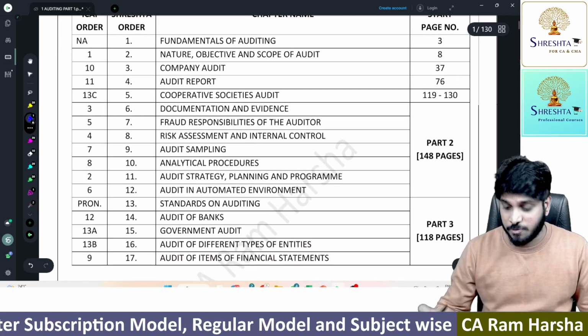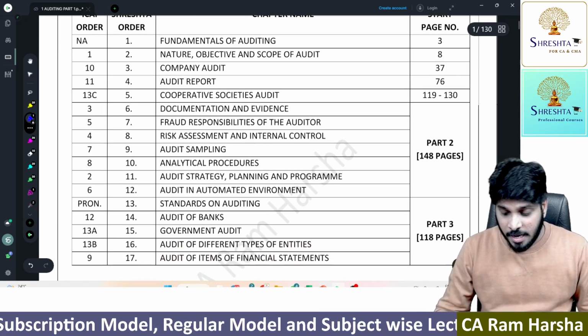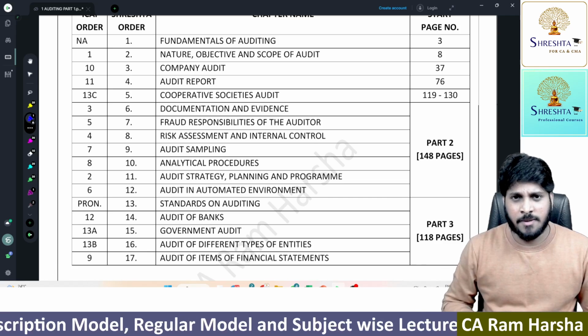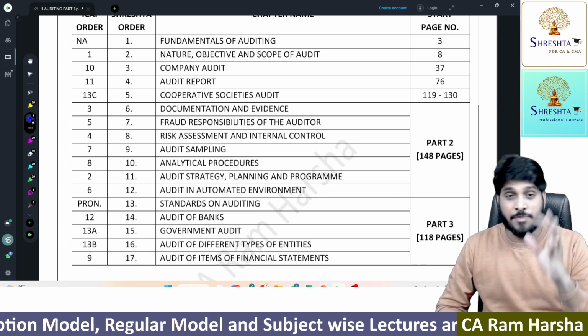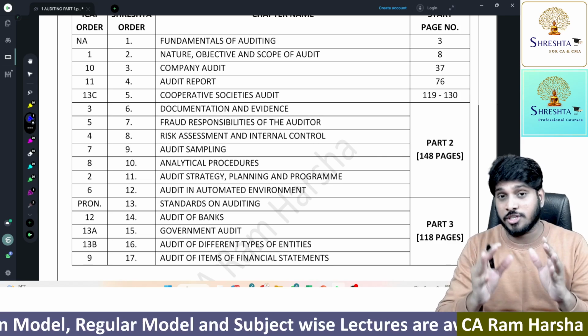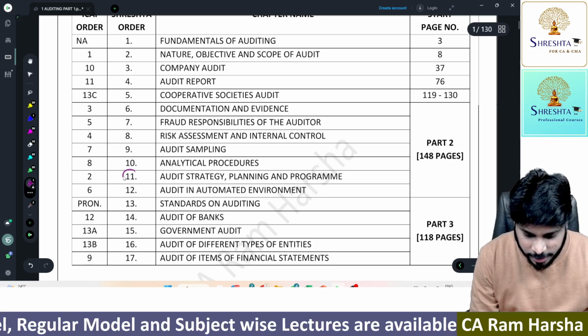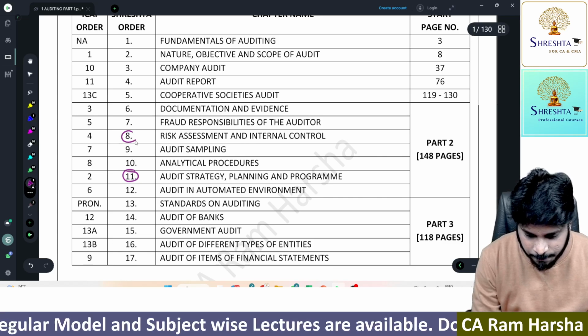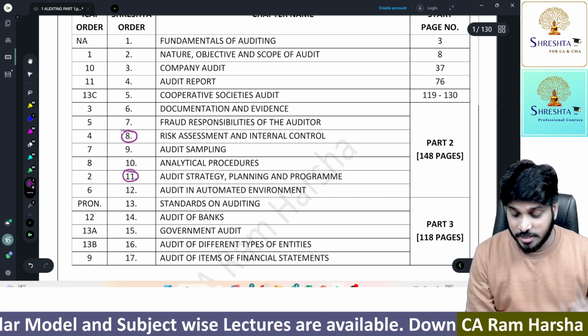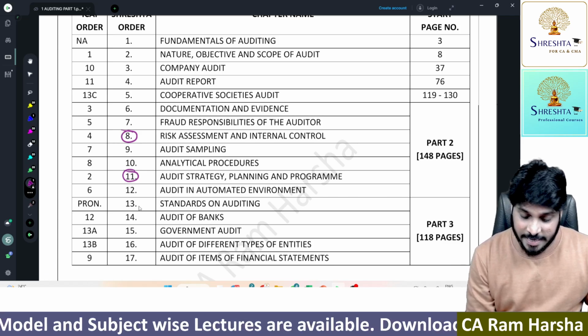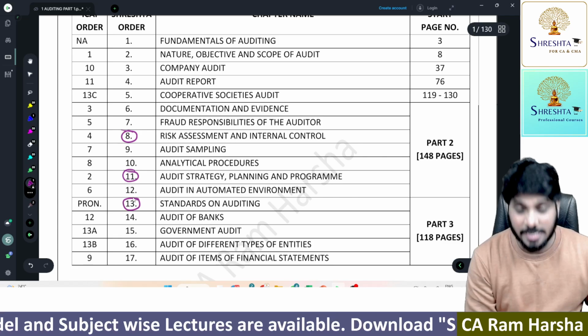Getting it? There are 3 parts: part 1, 2 and 3. Within these 3 parts, there are some 4 chapters which I call last priority chapters. What are they? Audit strategy is a last priority chapter. Risk assessment and internal control is a last priority chapter. And even standards on auditing.